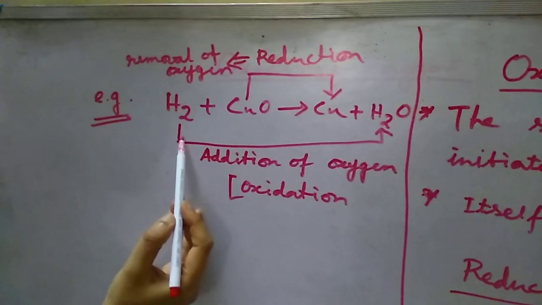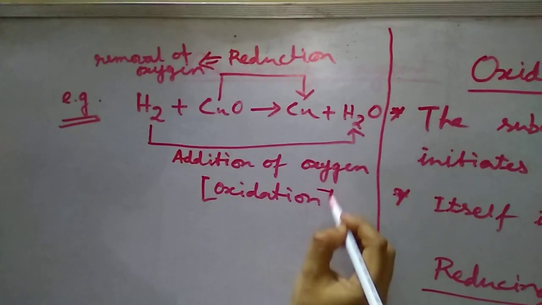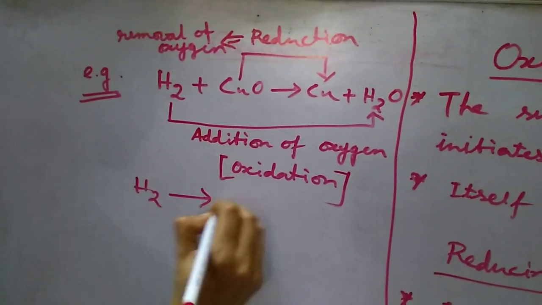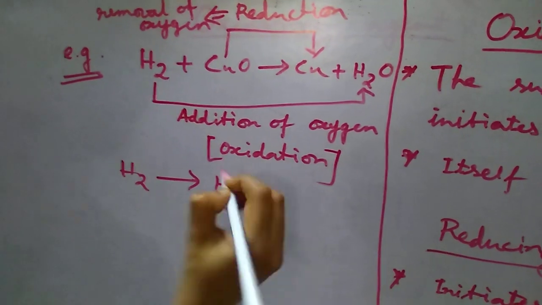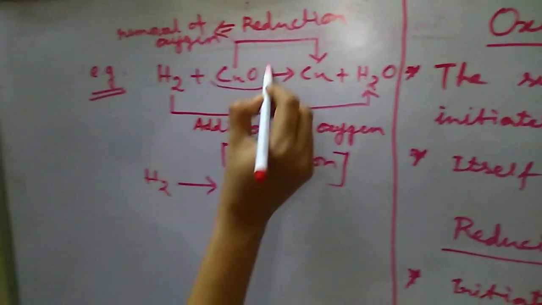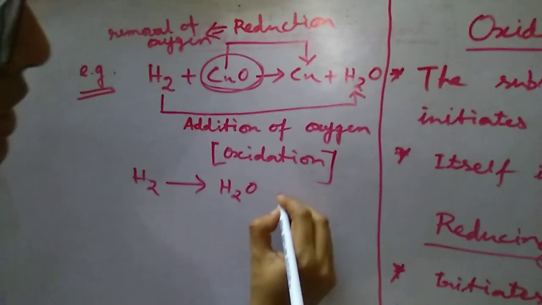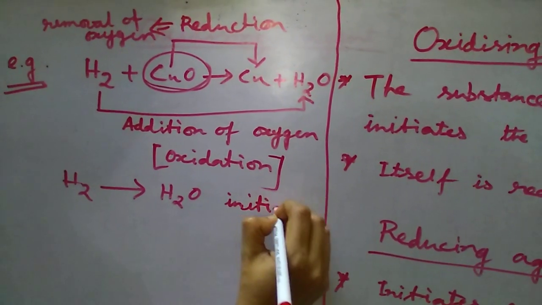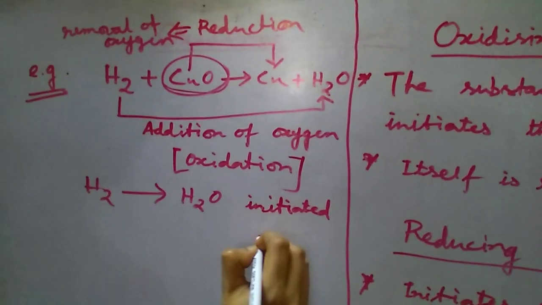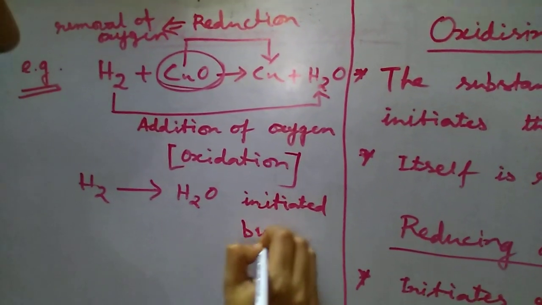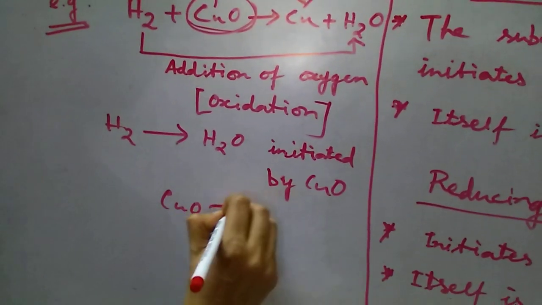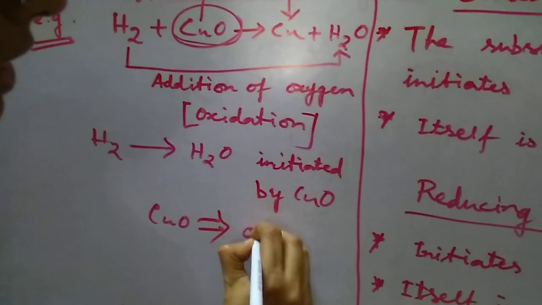So if this is oxidation, that means hydrogen is converted to water, this particular process is initiated by another reactant, that is copper oxide. It is initiated in presence of copper oxide. So copper oxide is an example of oxidizing agent.